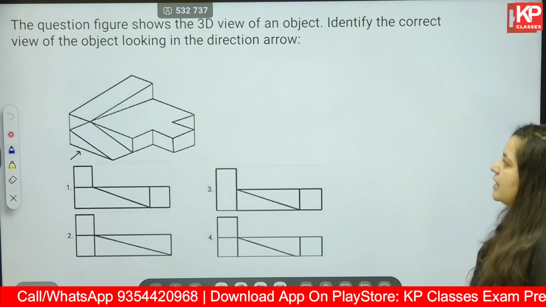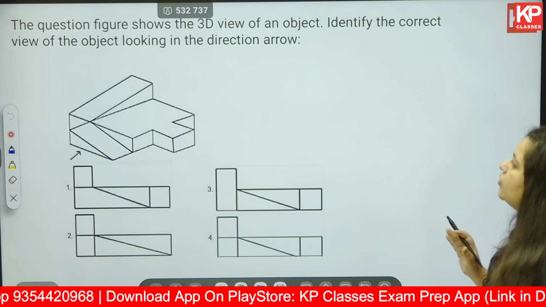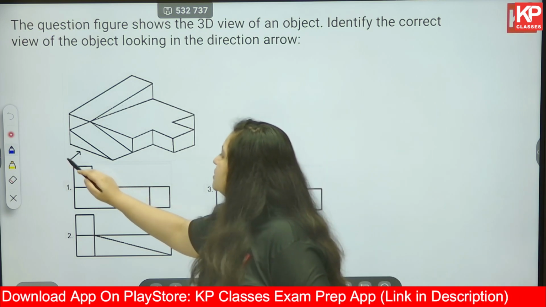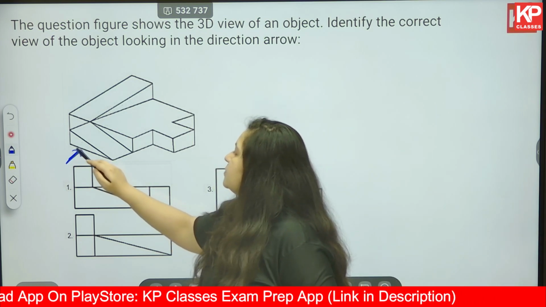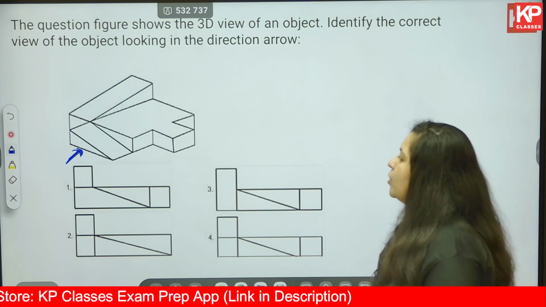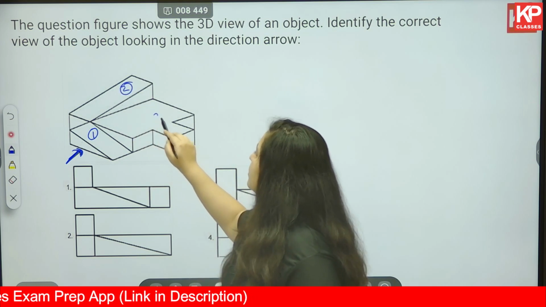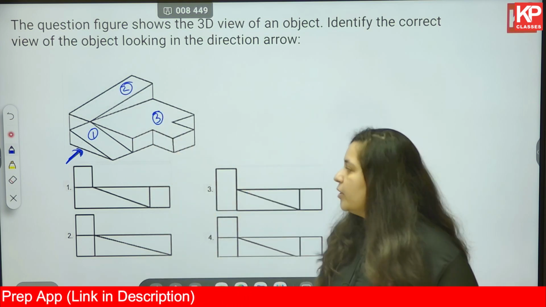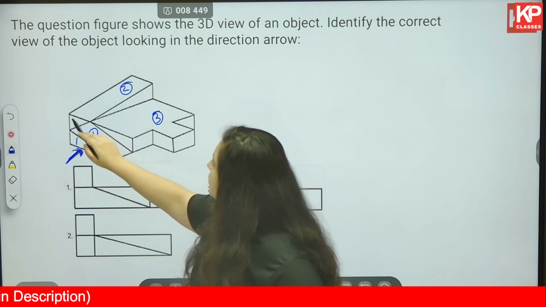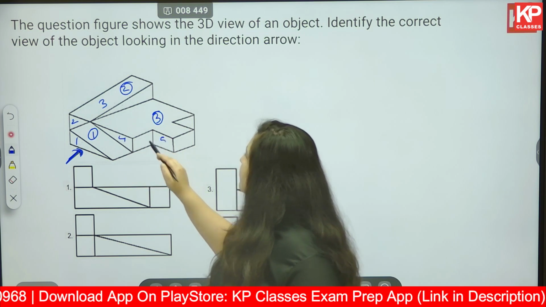Okay, the figure is the same. The question figure shows the 3D view of the object. Identify the correct view of the object looking in the direction arrow. The arrow has been changed or the view has been changed, but overall the shape is still the same. Following the same steps, what do you see? One object, second object, third object. What are the faces that you are going to see from this angle? Face number 1, face number 2, face number 3, face number 4, face number 5.